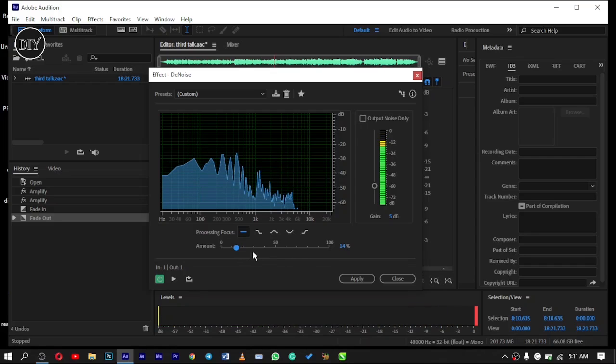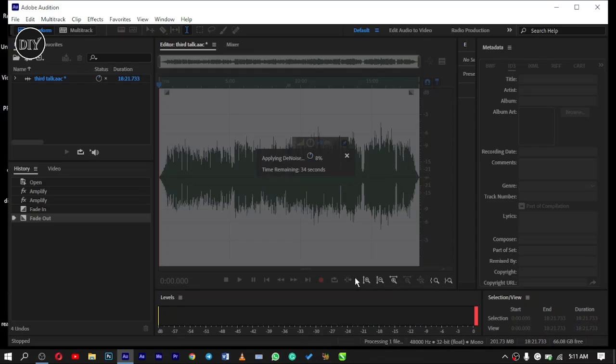All right, you could hear the sound. So you manipulate the amount of the percentage of the denoise, and then you apply your effect. Depending on the speed of your system, it will take some time to apply the denoise. The system I'm using is very fast, so it will take a little time, so we'll wait that out.